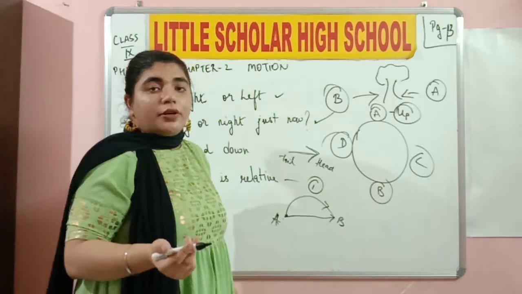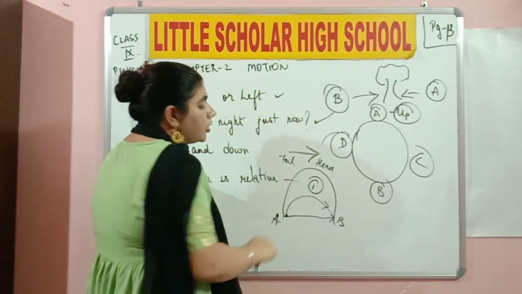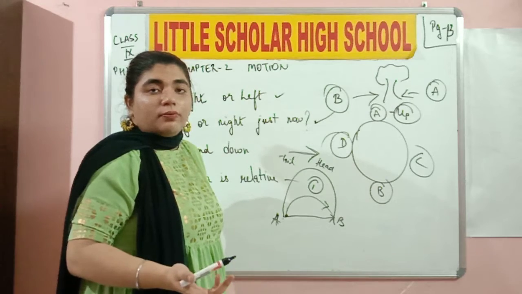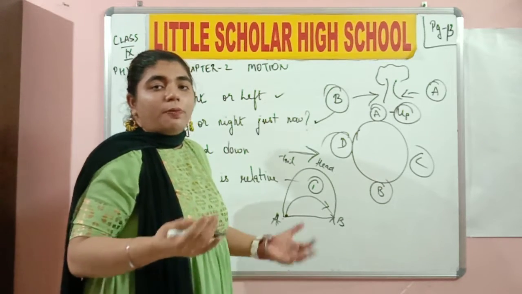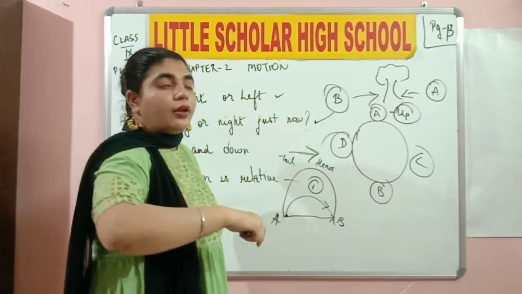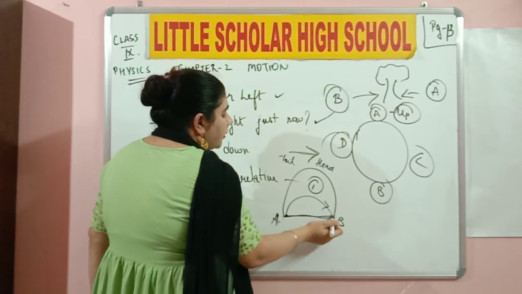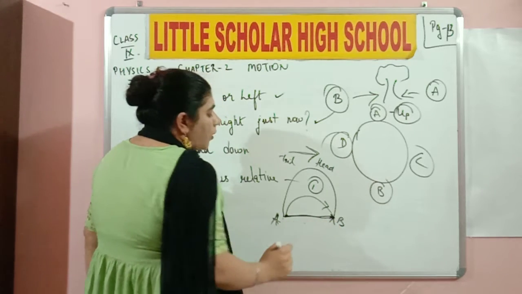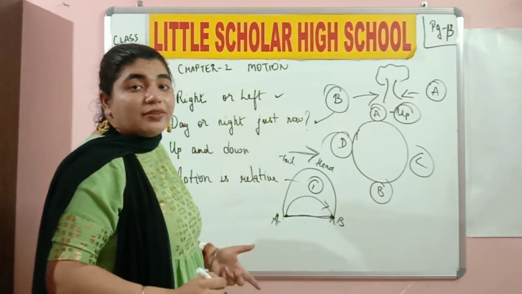But I could not predict whether it is always going to take this parabolic path. It would be much bigger also, something like this. It could be, depending upon my force, or if you are throwing, then your force. You cannot predict how much force you are going to apply to the ball and which path it is going to take. Of course, if I would have just rolled the ball to point B, then this is a very short path when compared to these two cases. Yes or no? So what do you understand by this?